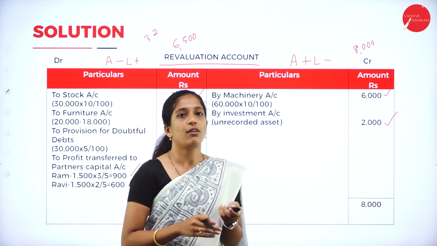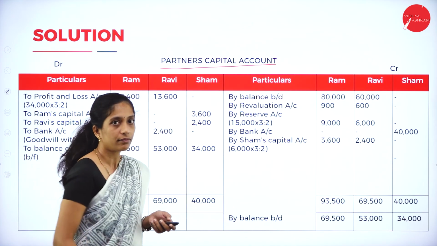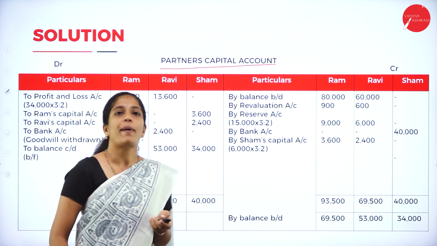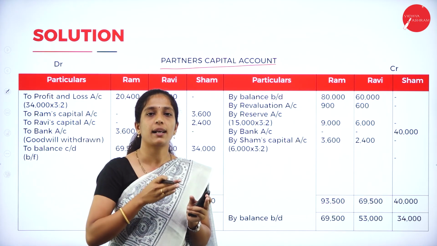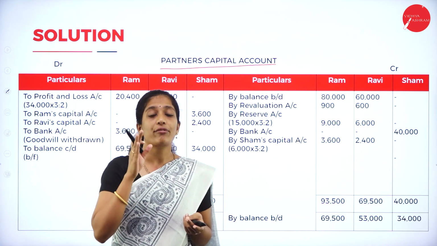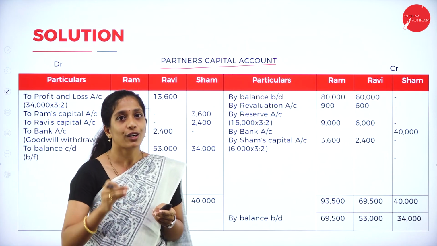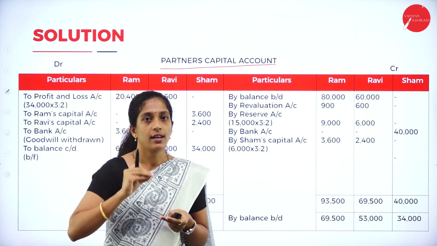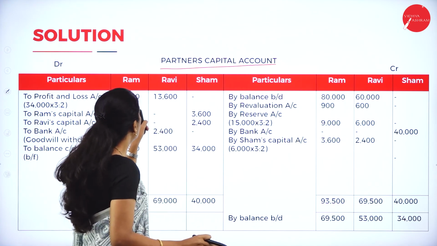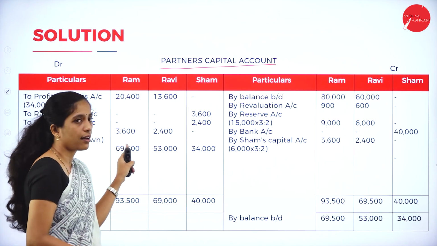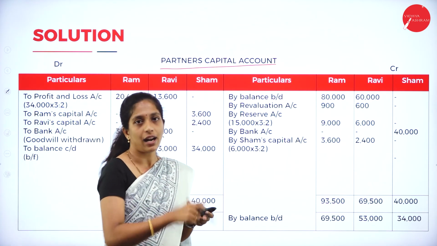Now which is the next account to be prepared? It is the partners' capital account. What is the format of the partners' capital account? You will have a debit side as well as a credit side. Under the debit side, particulars, and you have to draw a column for each partner, including the new partner also, because he brings capital as well as goodwill, and we have to record that. So draw columns here: particulars, Ram, Ravi and Shyam. In the same way, on the credit side, particulars, Ram, Ravi and Shyam.